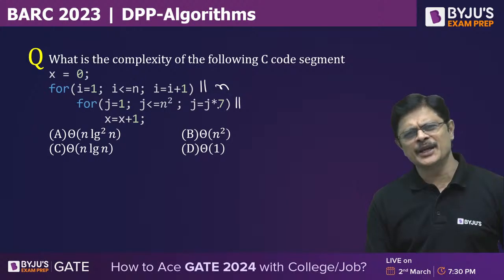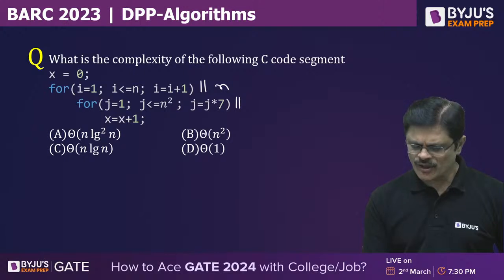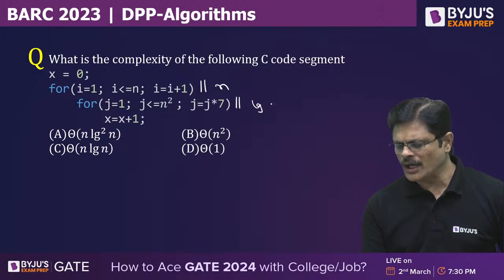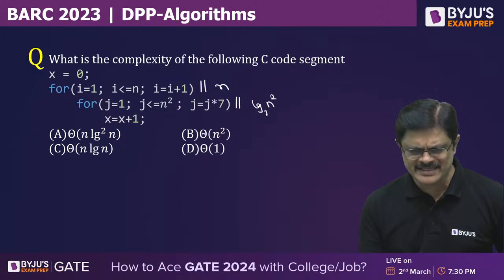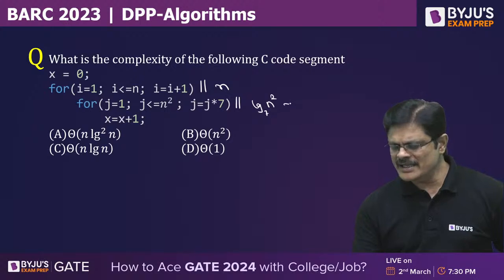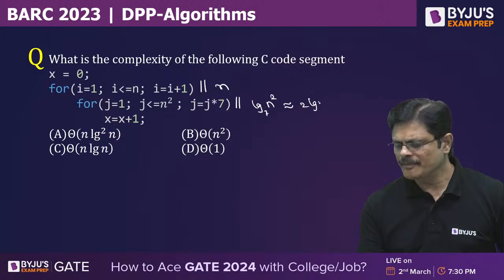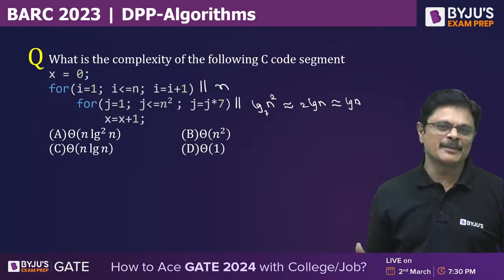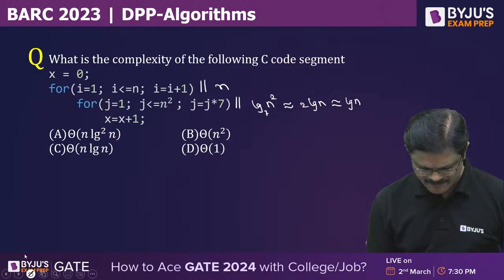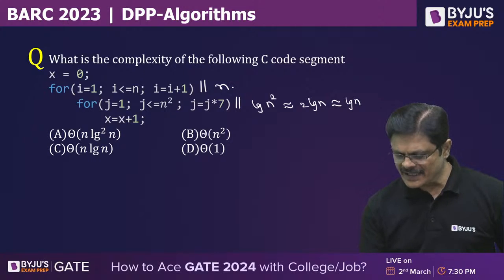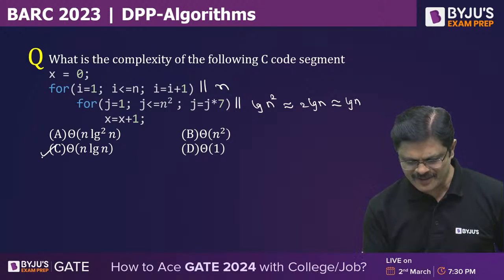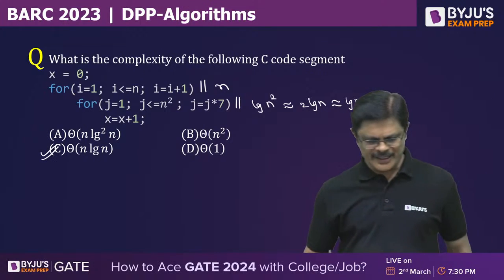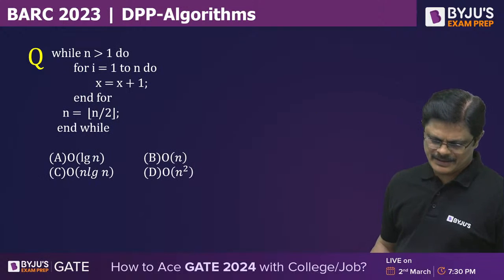Whether it is j into 2, j into 3, as long as it is constant, it iterates log n square times to the base 7 maybe. But it is equivalent to 2 log n. Asymptotically, you can say log n only, my dear friends. Now this is n and this is log n. So the time complexity for this is n log n, my dear friends. Very good. Most of you given correct answer. The next one.